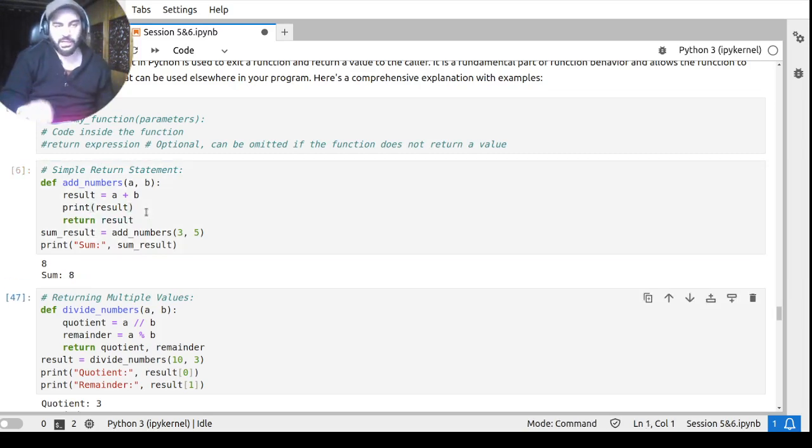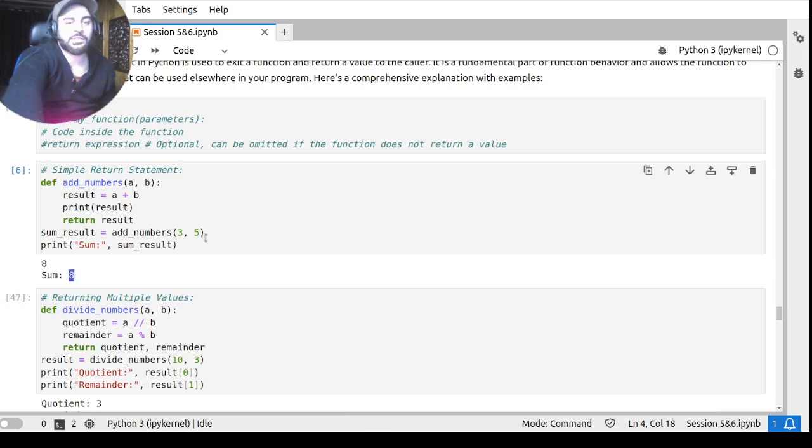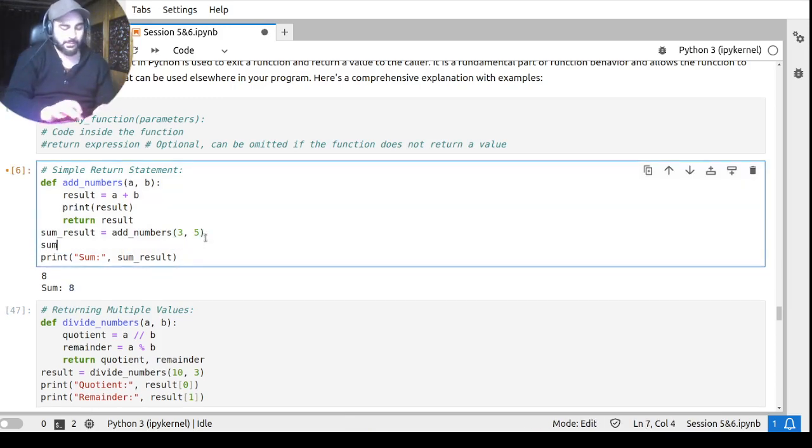If I run this now, you can see the sum is 8. So now I can manipulate this value. If I want to use this sum somewhere, for example multiply it by 2 and print it, I can. Now I have control over the things that the function did. If I do not write the return statement, it will probably do the processing, but I don't have control over the output of the function. So in order to get that output explicitly, I have to write the return statement. So that's the functionality of return.